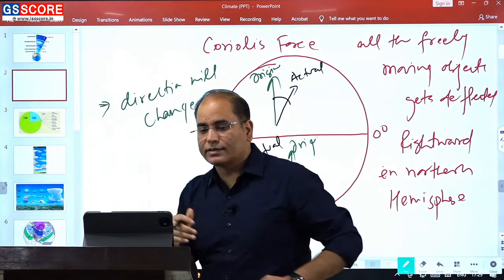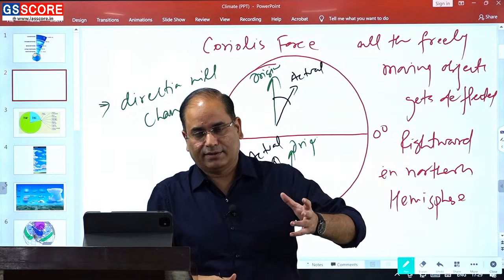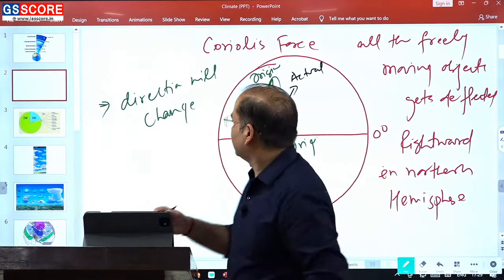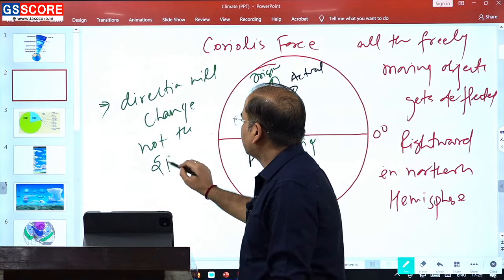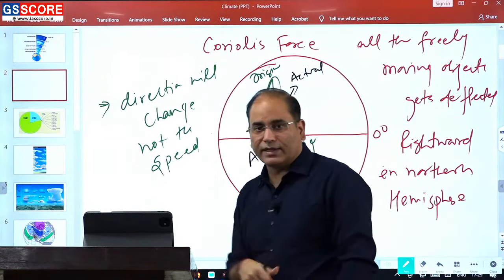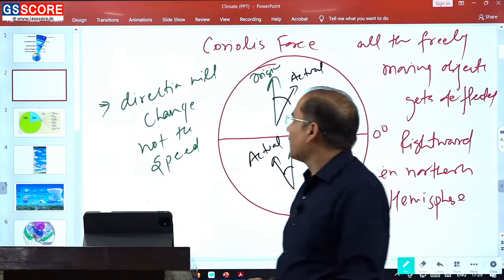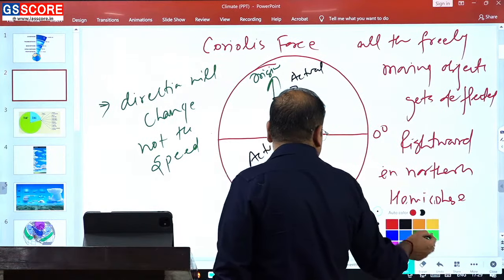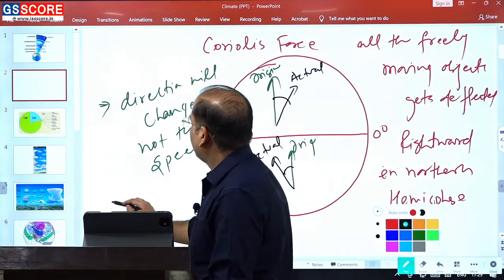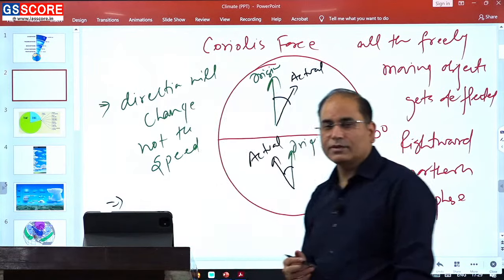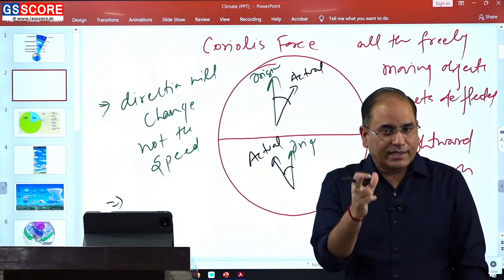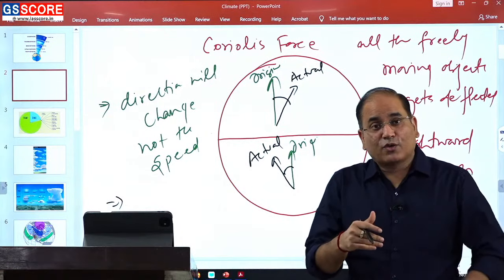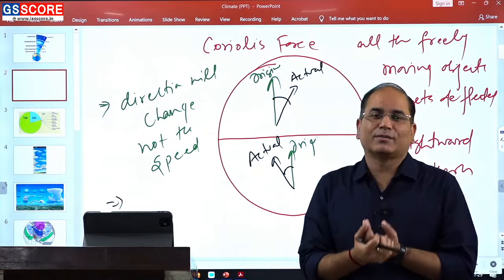So, Coriolis will affect the direction, not the speed. Also, because of the Coriolis, only direction is getting affected, not the speed, but Coriolis is directly associated with the speed,